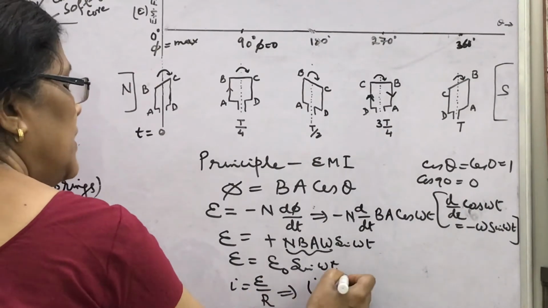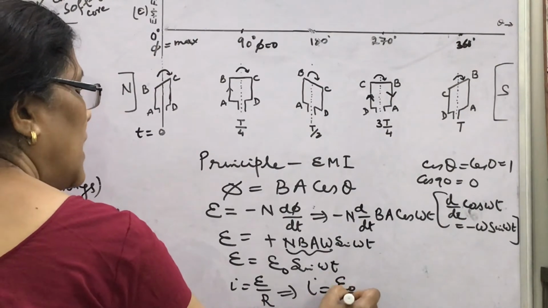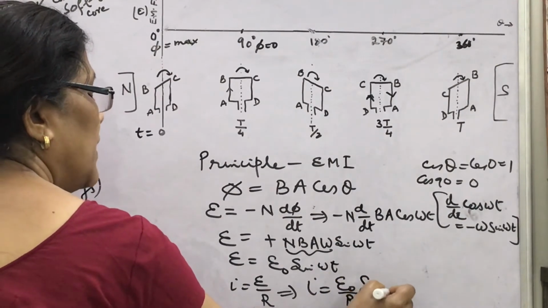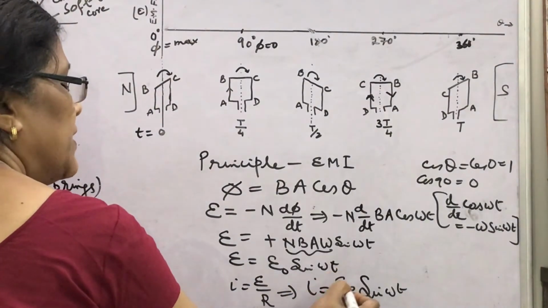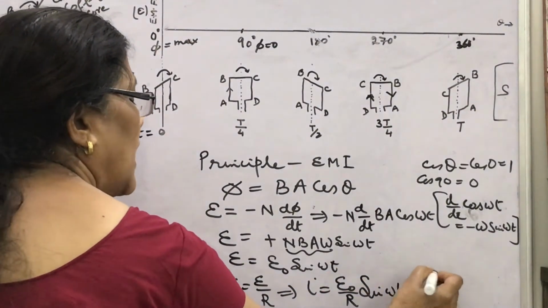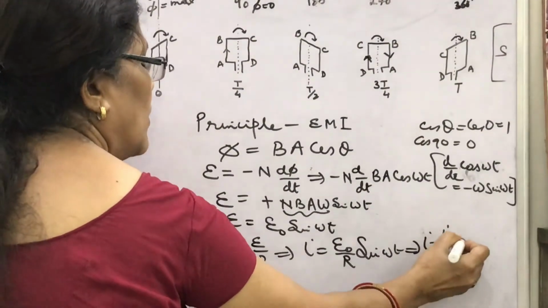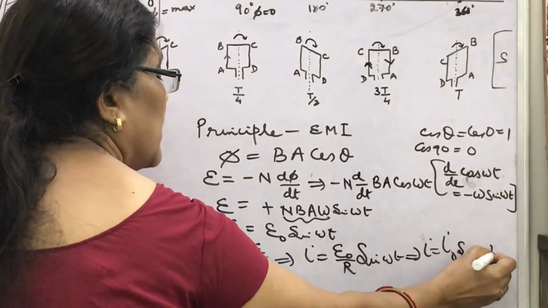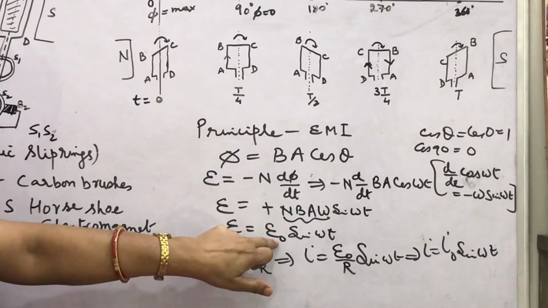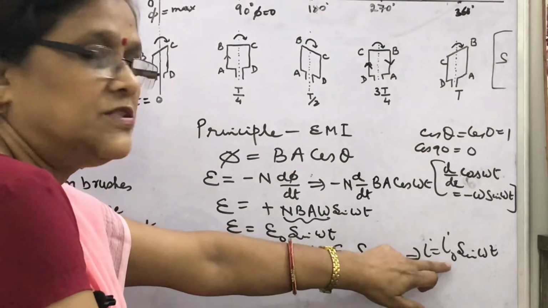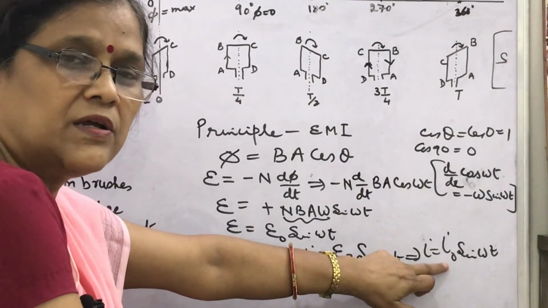I equal to E naught by R sin omega t. Another constant you can put here, that you can write I equal to I naught sin omega t, where E naught is called maximum EMF and I naught is called maximum current.